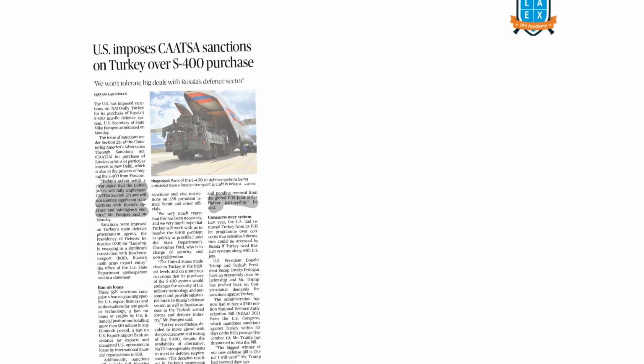The next article is "USA imposes CAATSA sanctions on Turkey over S-400 purchase". You know Turkey is a part of NATO, an alliance promoted by America and the West. In spite of being part of NATO, Turkey is developing a defense purchasing relationship with Russia, buying S-400 Triumph missiles from Russia.